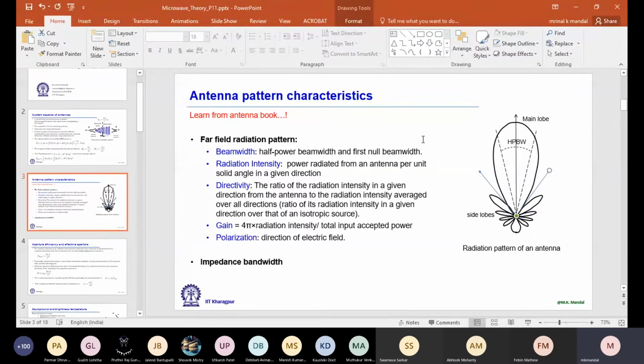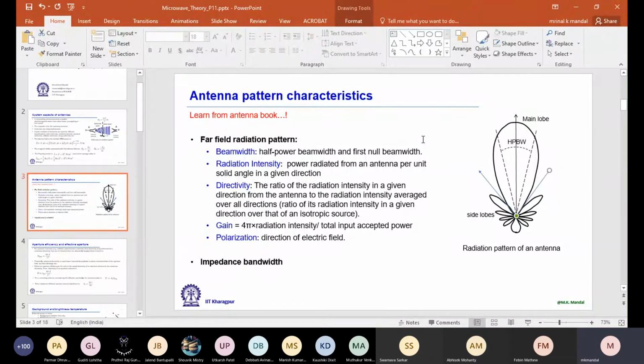Then the directivity: the ratio of the radiation intensity in a given direction from the antenna to the radiation intensity averaged over all directions. Averaged over all directions means you can compare the radiation intensity of the given antenna with that of an isotropic antenna. So for an isotropic antenna, if I excite it, it will radiate in all directions equally over a sphere.